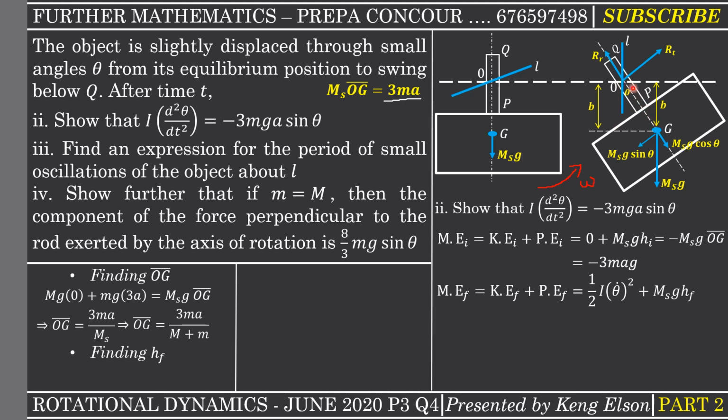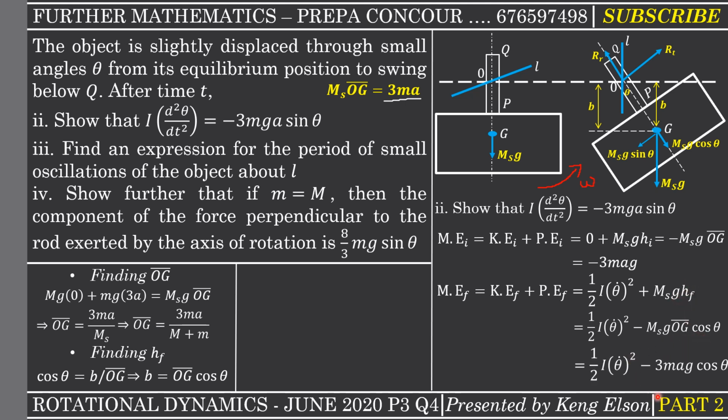The hypotenuse is OG, the distance from the axis to G. Okay, so cos theta being equal to b over OG, it therefore means that our b is OG cos theta. Now since it is our h final, it will be negative b because it is below the line of zero potential energy, since it is displacement. So from here we are going to have attached a negative sign. Our mg remains, h final is OG cos theta.